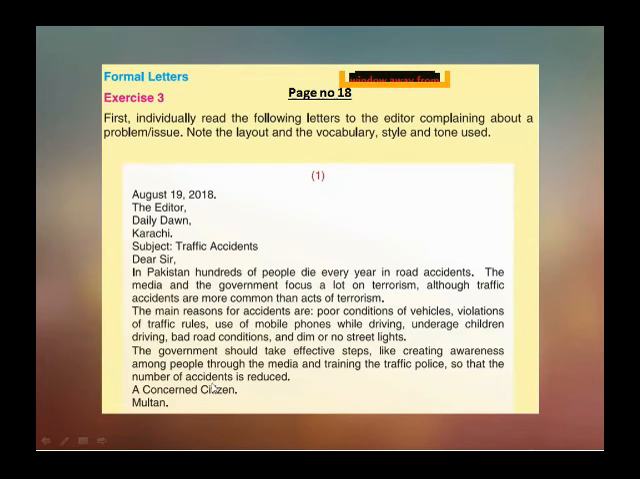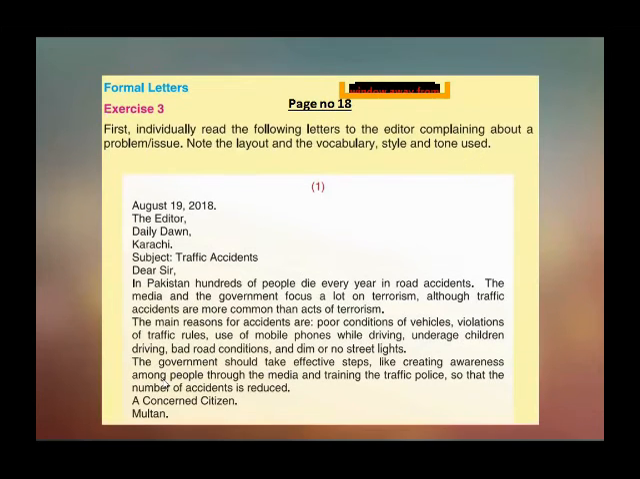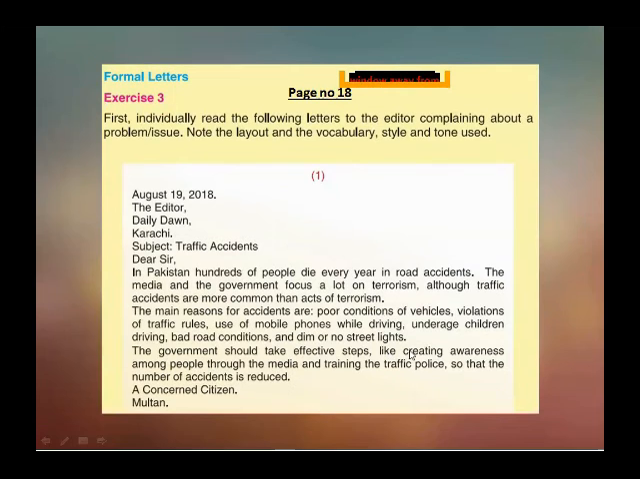That is the opening paragraph, and this is the last paragraph. The government should take effective steps like creating awareness among people through the media and training the traffic police so that the number of accidents is reduced. What is the closing paragraph?